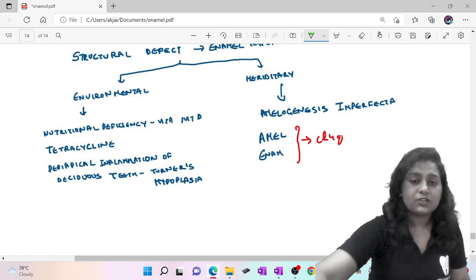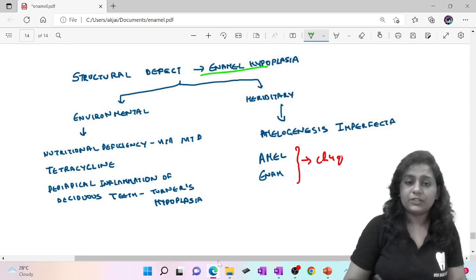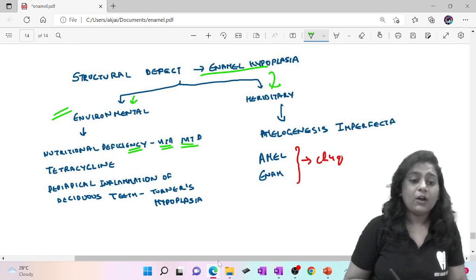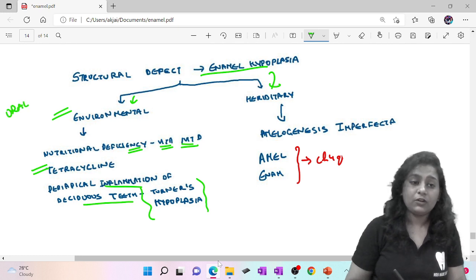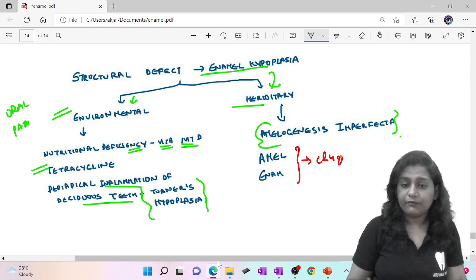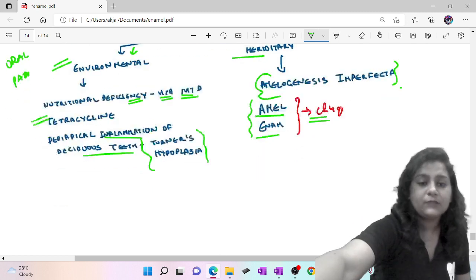Now we'll see the structural defect, that is enamel hypoplasia. Enamel hypoplasia occurs as environmental or hereditary. The environmental type is a result of nutritional deficiency, such as vitamin A or vitamin D, or tetracycline exposure, or periapical inflammation of the deciduous teeth, that is Turner's hypoplasia. All these anomalies you will be studying in oral pathology, so do not worry. Hereditary is amelogenesis imperfecta. It occurs because of the genes AMELX and ENAM. The mutation occurs in these genes, which are present at chromosome 4.